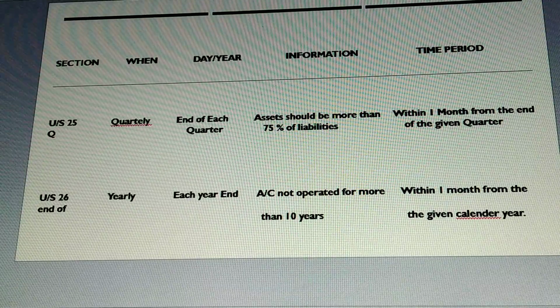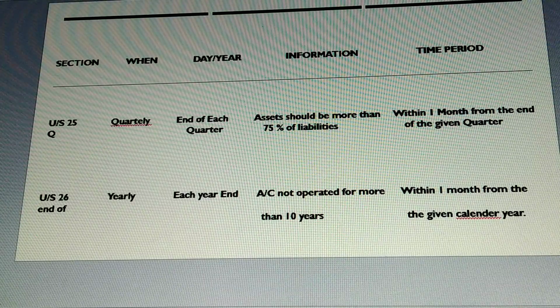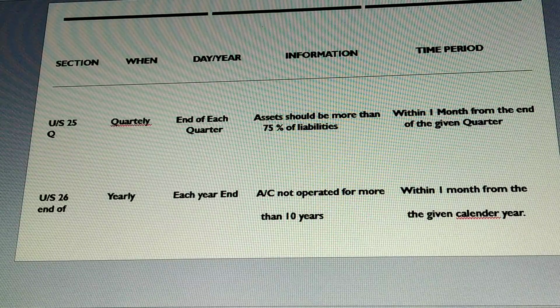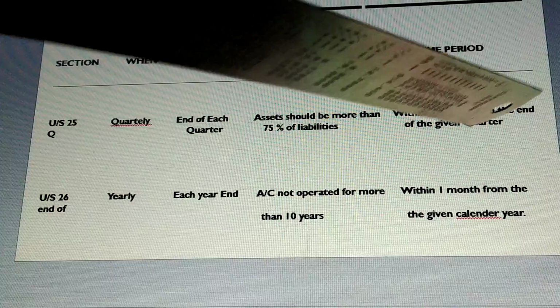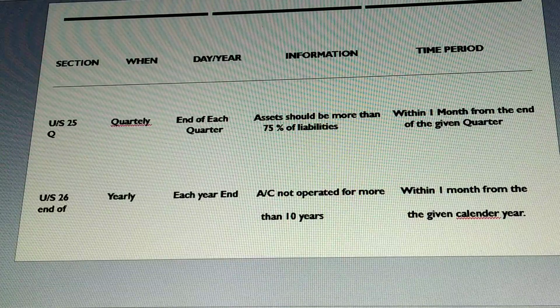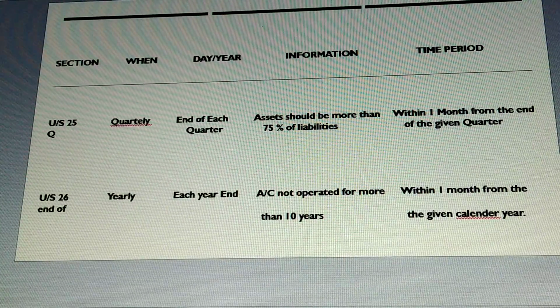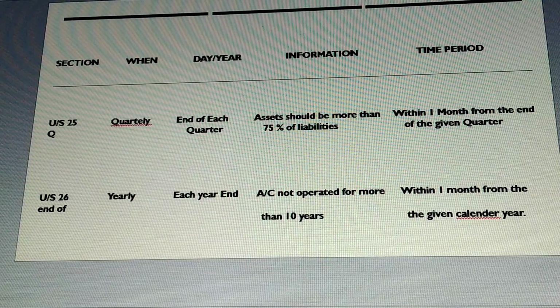And this return is required to be submitted to the Reserve Bank of India within 1 month from the end of the given quarter. Now here the section is 25.